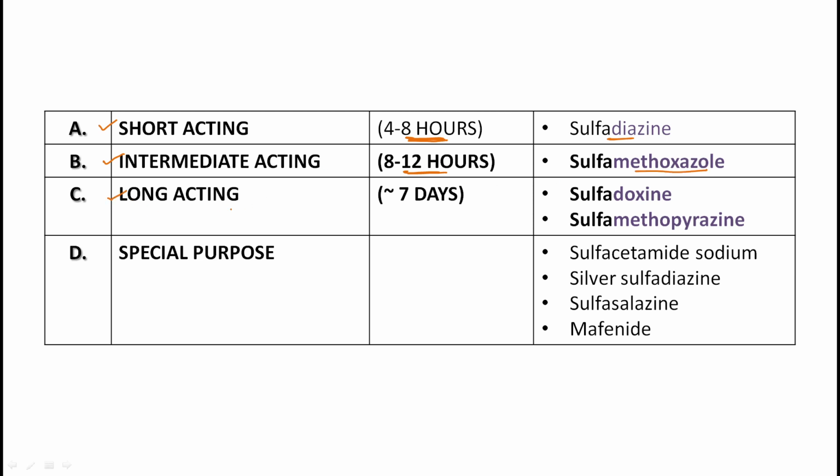Long acting drugs show action for 7 days or more, and examples are sulfadoxine and sulfamethopyrazine. For special purposes, we have sulfacetamide sodium, used for ophthalmic purposes, silver sulfadiazine, sulfasalazine, and mafenide.